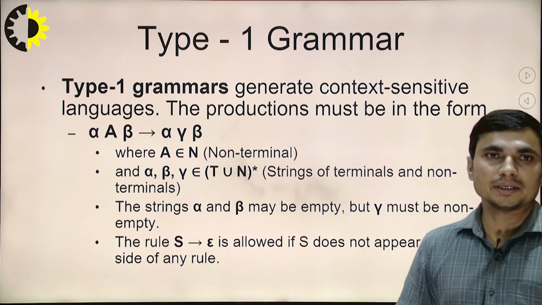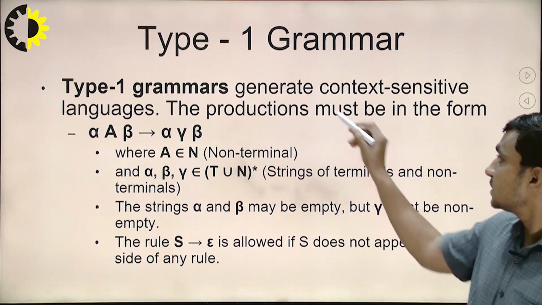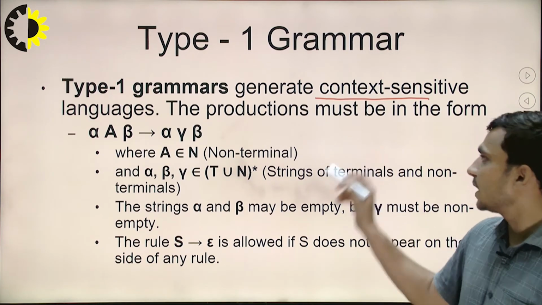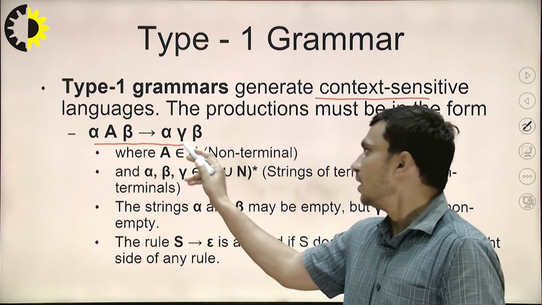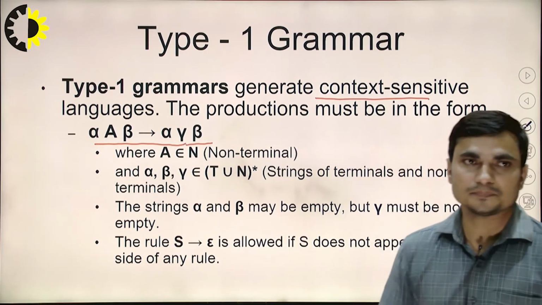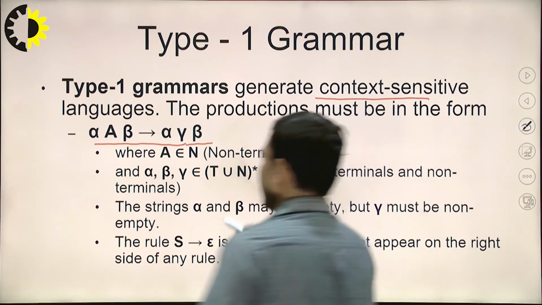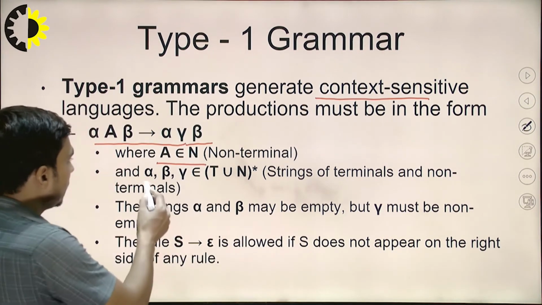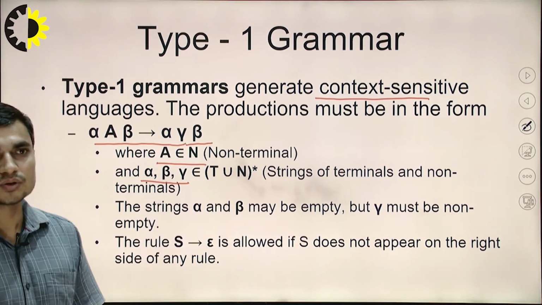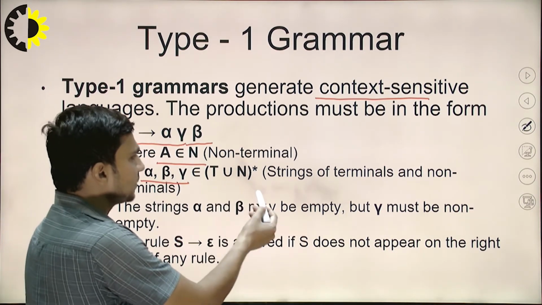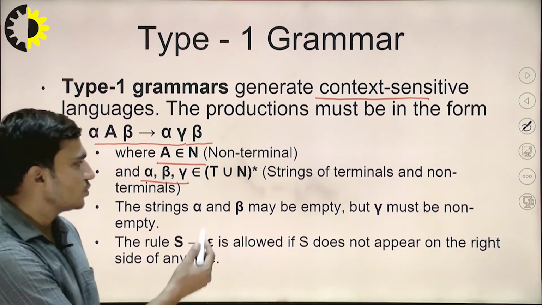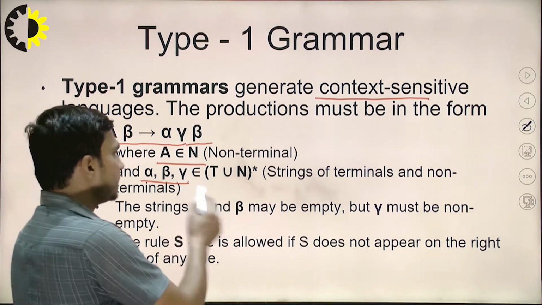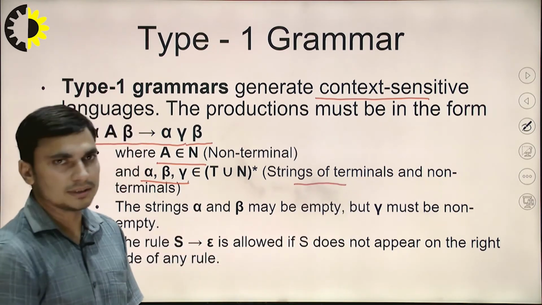Now when we talk about the type 1 grammar, type 1 grammar generates context sensitive languages. The productions in this type 1 grammar are in the form of alpha A beta produces alpha gamma beta, where A belongs to N, so A is a non-terminal symbol. This alpha, beta, gamma are strings of terminals and non-terminals, so they belong to the closure of the union of terminal symbols and non-terminal symbols.